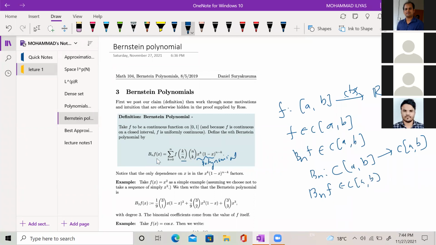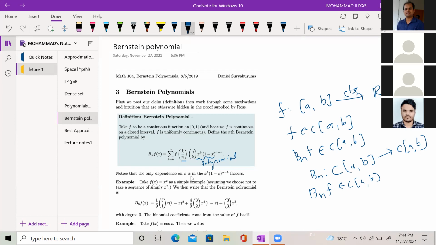One can see that it is basically a linear operator from the space C[a, b] to C[a, b], and I will show this in the next slide. This operator is a continuous, or we can say bounded, operator, because C[a, b] has a norm. We are dealing here with the sup norm. So this is the polynomial.